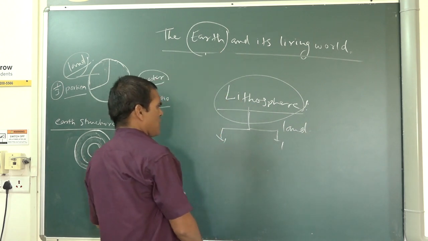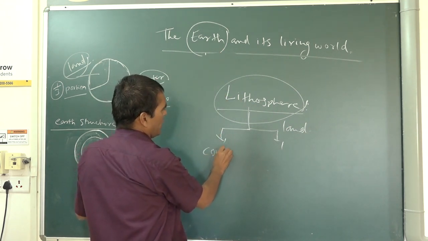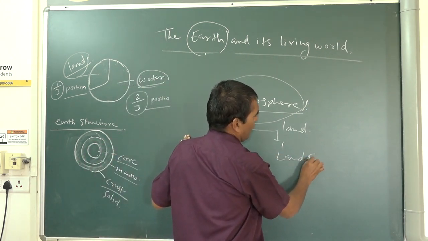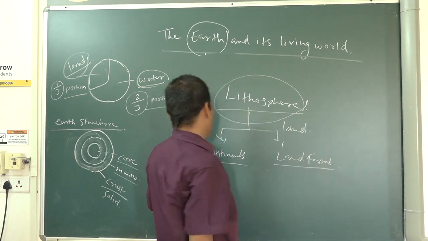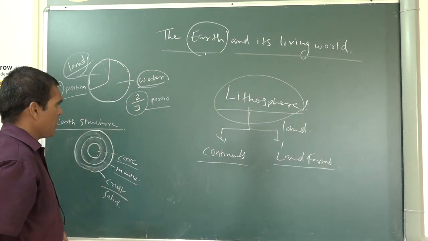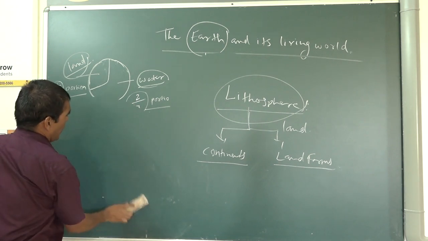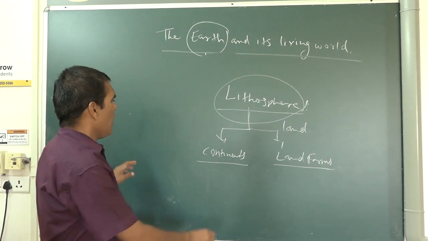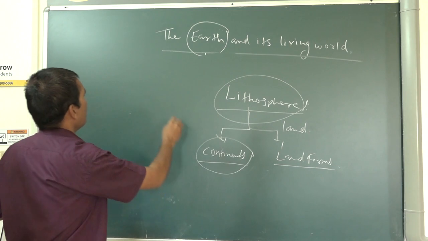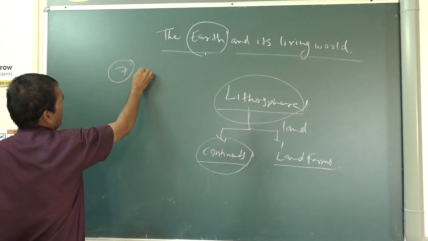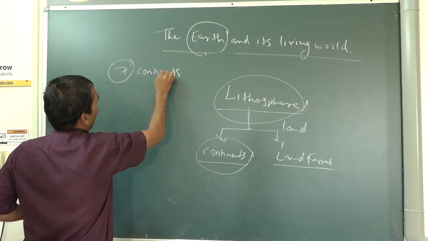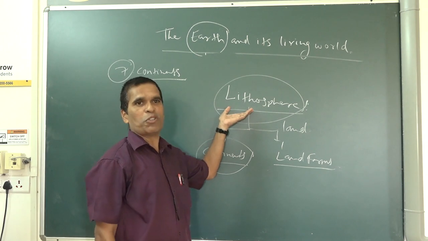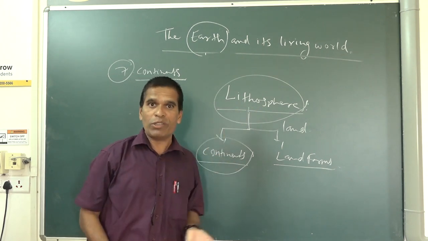The land portion is divided: on one side we see continents, and different landforms are there. When we study the continents, if I ask you questions, definitely you can give the answer. How many continents are there in the world? Yes, 7 continents. Why do we study the continents? Because the continents are related to the lithosphere, the land portion where we live.